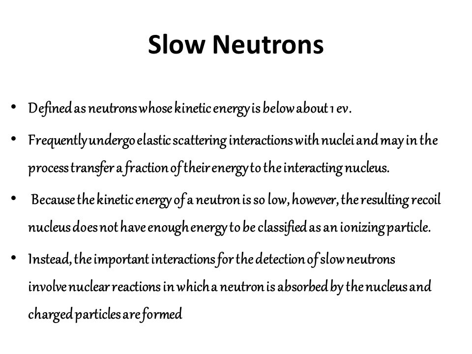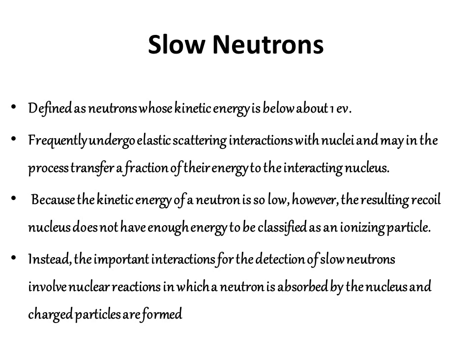Slow neutrons are defined as neutrons whose kinetic energy is well below 1 electron volt. They frequently undergo elastic scattering interactions with the nuclei and may in the process transfer a fraction of their energy to the interacting nucleus. Because the kinetic energy of the neutron is low, however, the resulting recoil nucleus does not have enough energy to be classified as an ionizing particle.